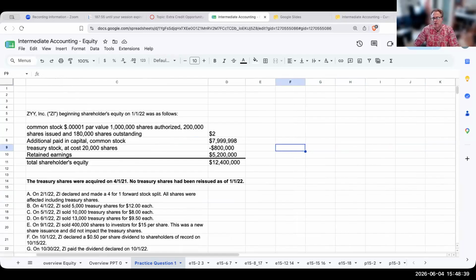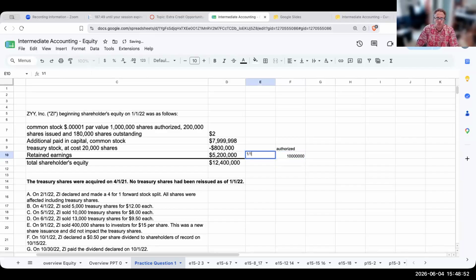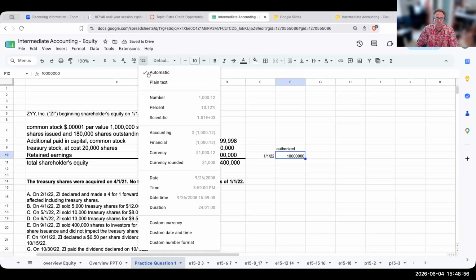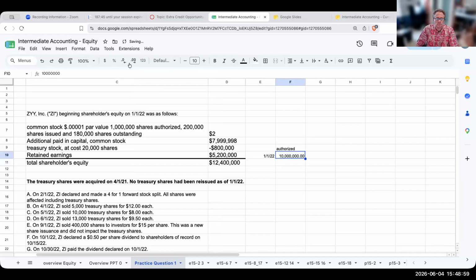If we look at our owner's equity, we've got shares authorized. Probably have one too many zeros. We'll call this 1/1/22. We've got issued, and we have outstanding.